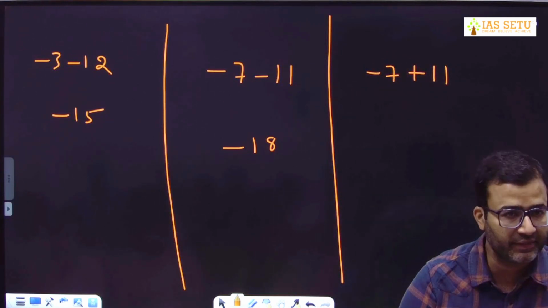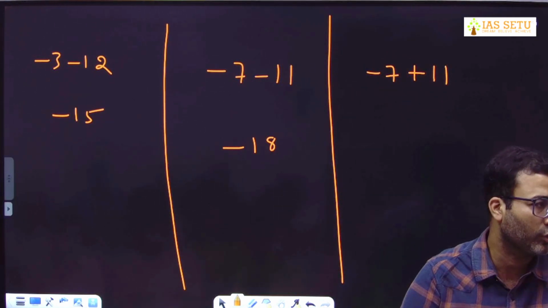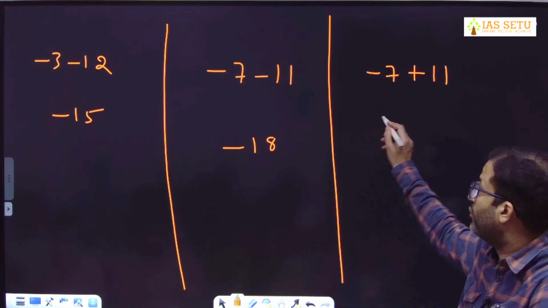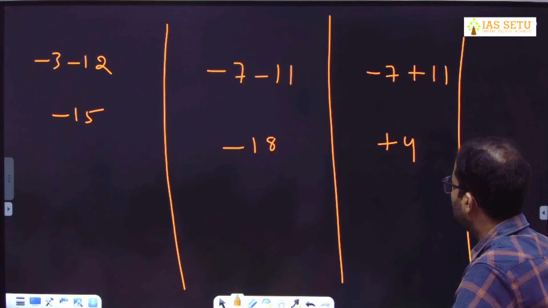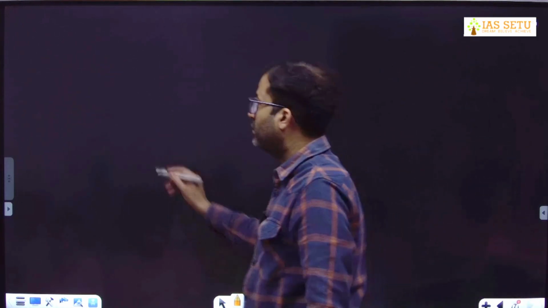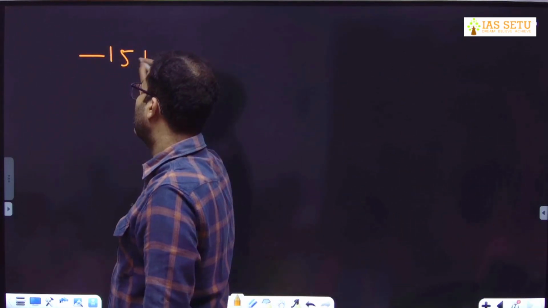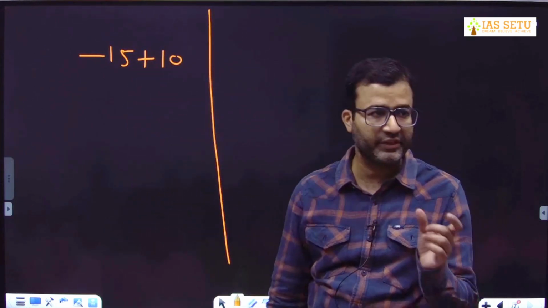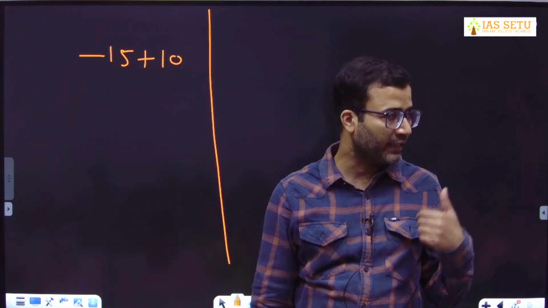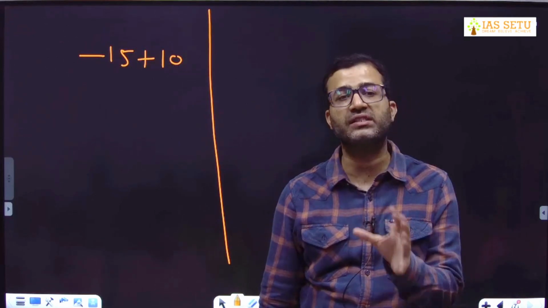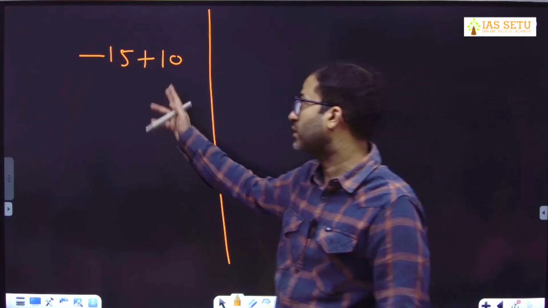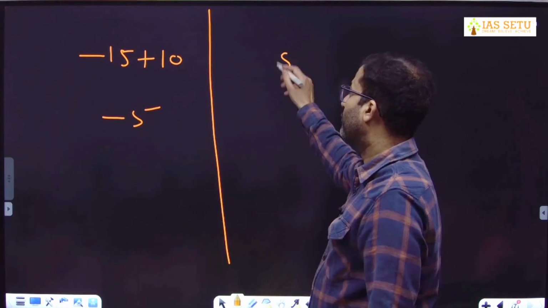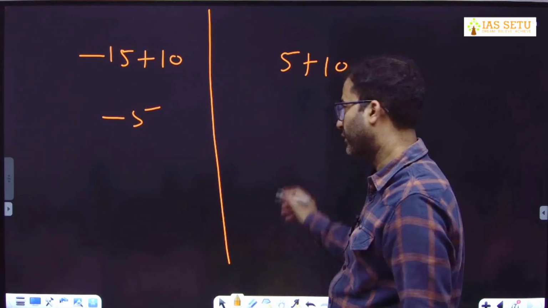Okay, there is one negative integer, one positive integer. Overall your result will be positive. So it will be 4. Minus 15 plus 10. So we have a negative integer, we have a positive integer. The negative integer is minus 15. So here net result will be minus 5.